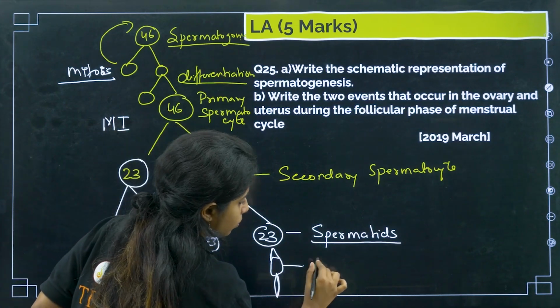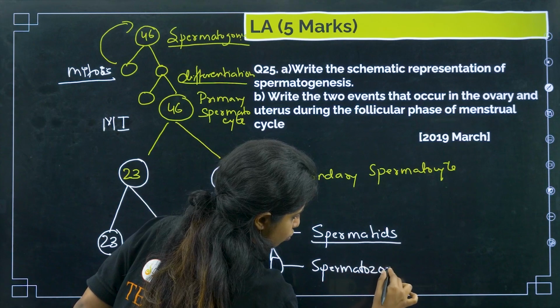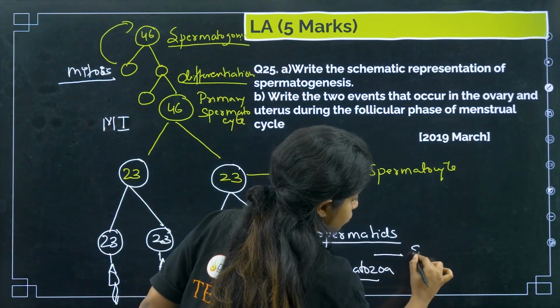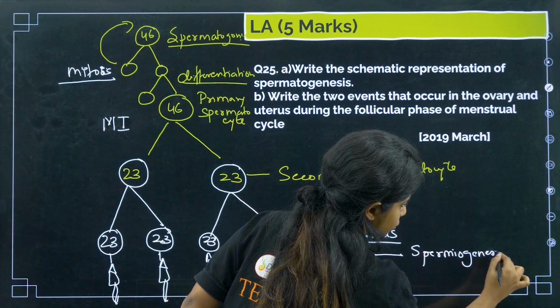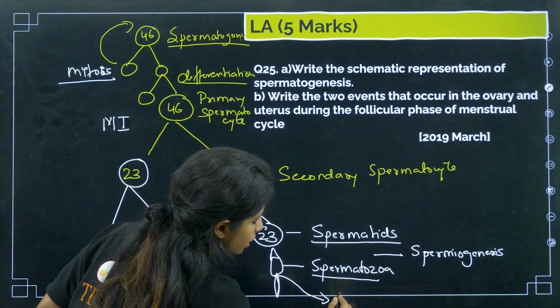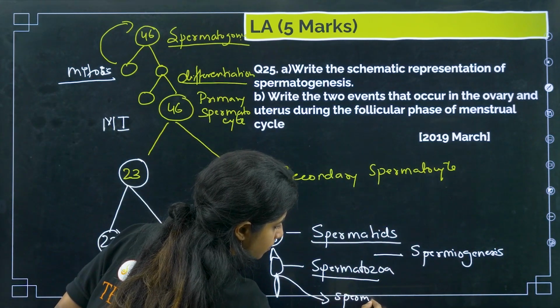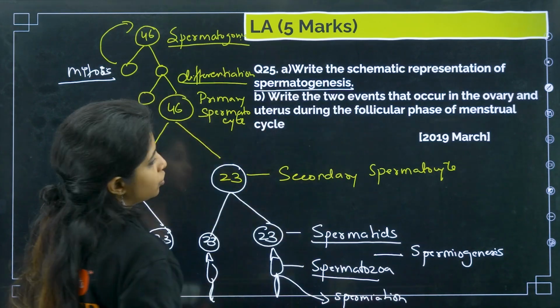And now they will be known as spermatozoa. And this process is known as spermiogenesis. Just this process is known as spermiogenesis. When the sperms move out, it is known as spermiation. And the whole process is known as spermatogenesis.